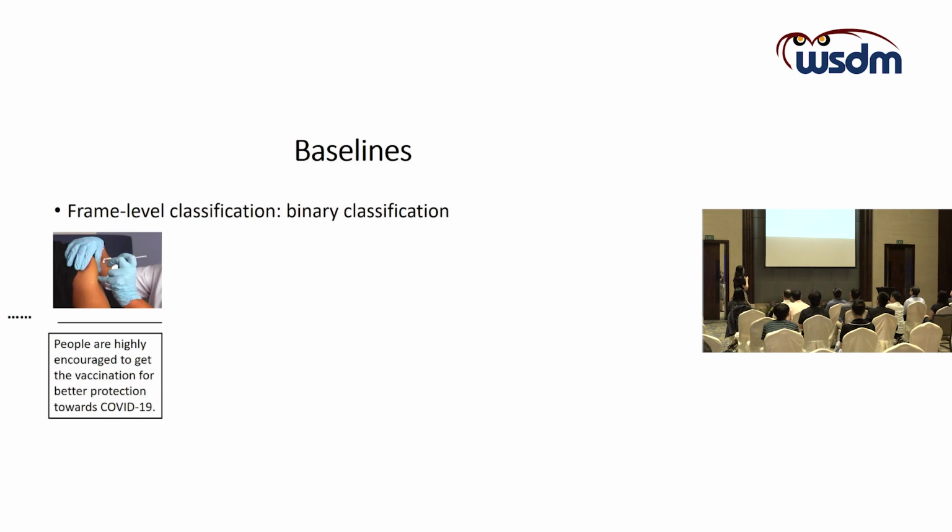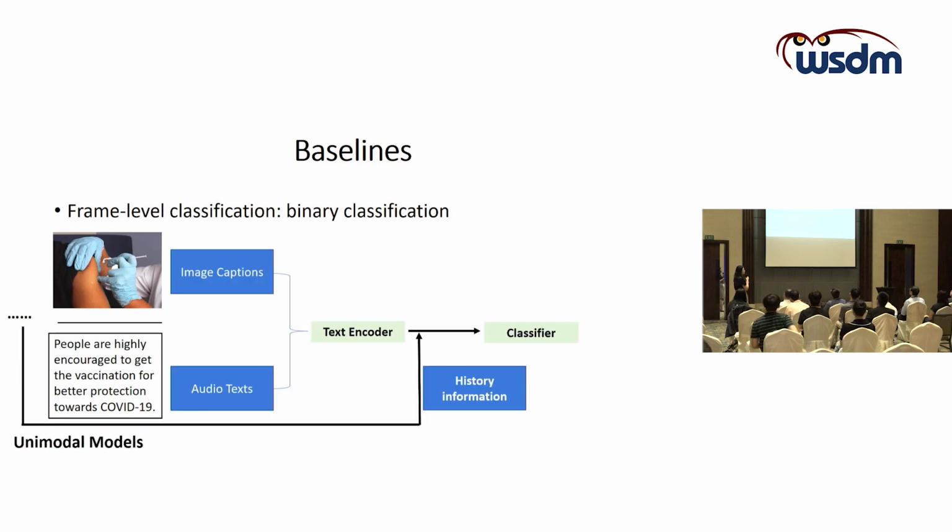Finally, I'll present some feasible baselines for the challenge. As we know, the video contains different kinds of information, for instance, the video frames, the audio, the subscripts. So a very simple baseline is to convert all kinds of information into text and feed the concatenated text into the system. This is what I call the unimodal models.